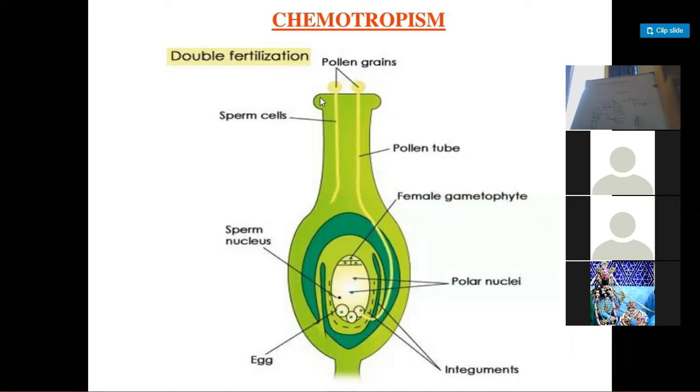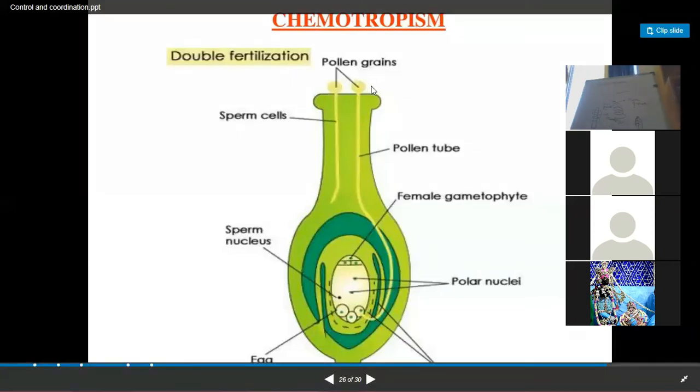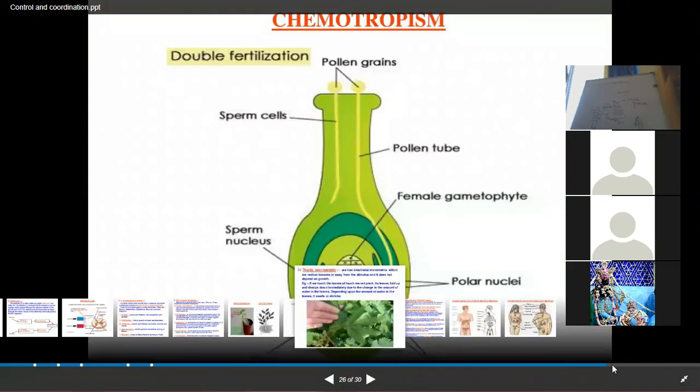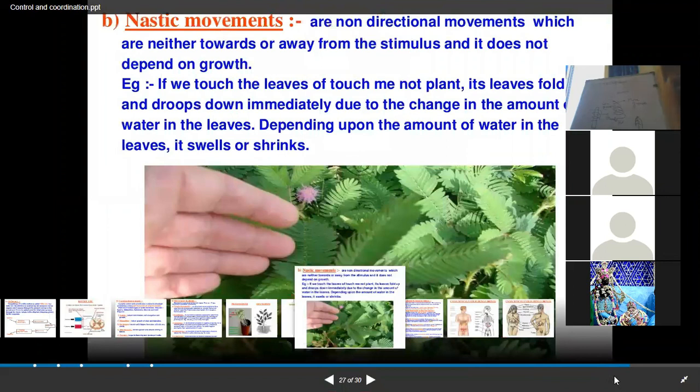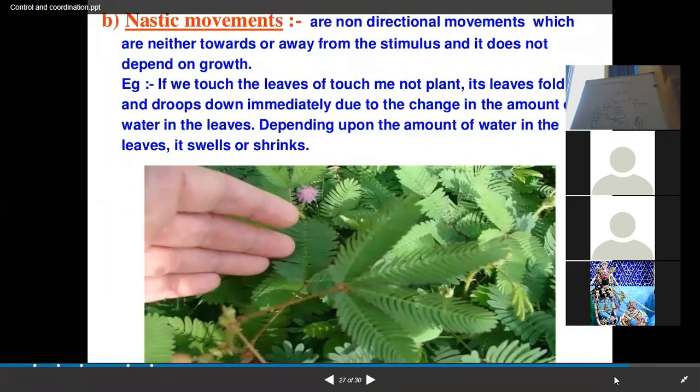Now we are supposed to discuss nastic movements. Nastic movements are those movements which are neither towards the stimuli nor away from the stimuli. For example, on your screen there is a touch-me-not plant, which is known as the mimosa plant.